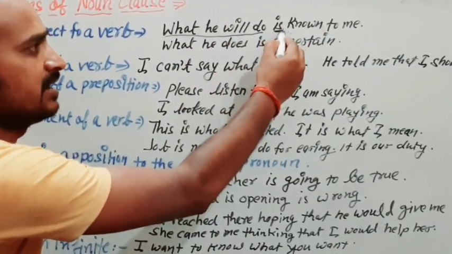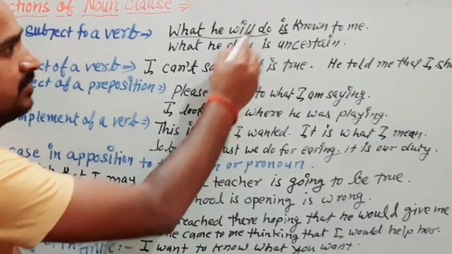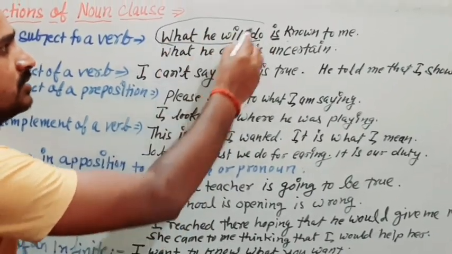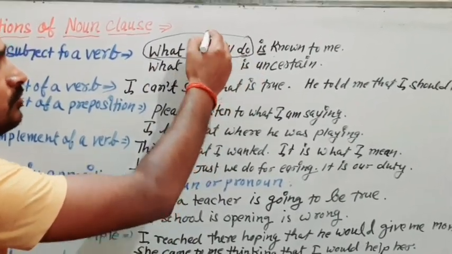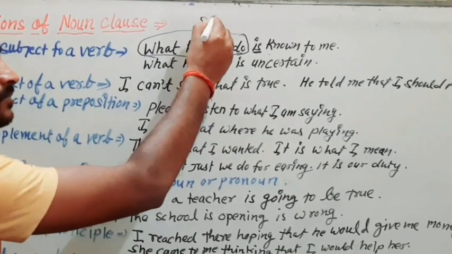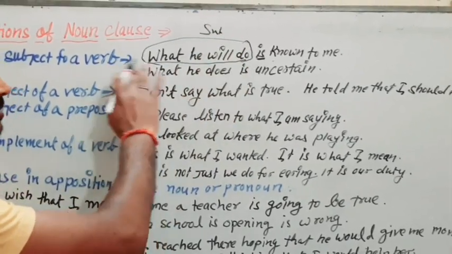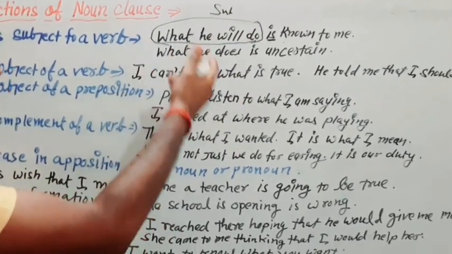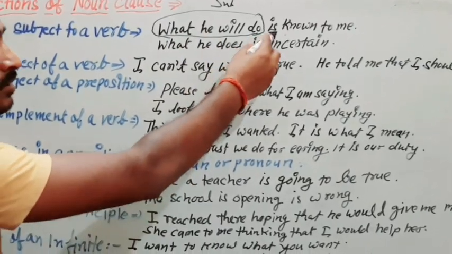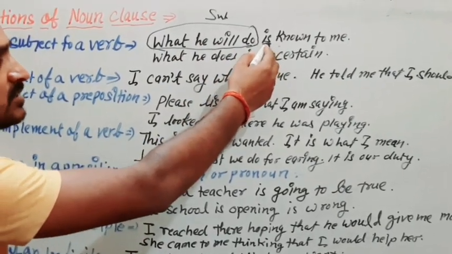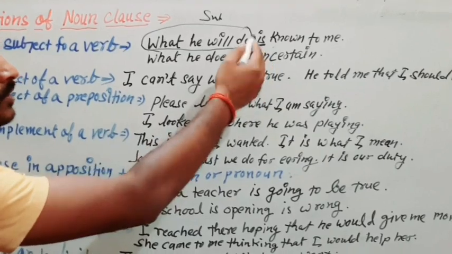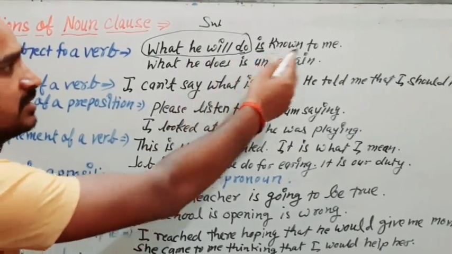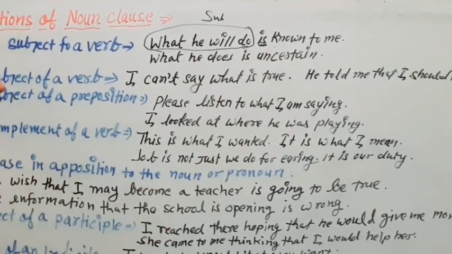So here we have the verb, and this entire clause is working here as a subject, and it is a noun clause. How? Because while asking a question using what with this verb, we are getting this. Suppose that is known to me. So what is known to me?